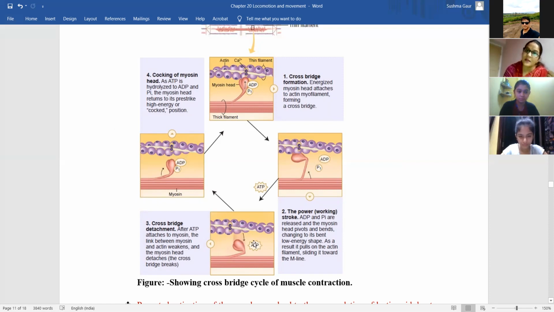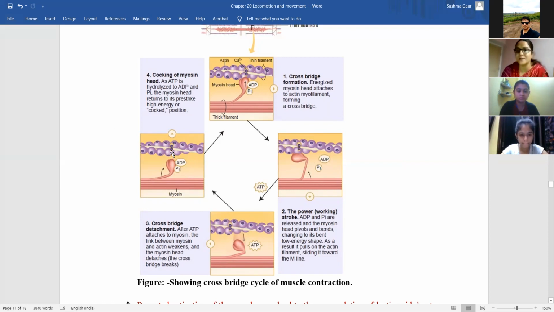Now the ATP will come and bind to myosin, and the myosin will be detached from this actin. ठीक है, फिर now the process is complete. When the myosin is present with ATP in this form, then the myosin is ready to attach to new actin for the process of muscle contraction.